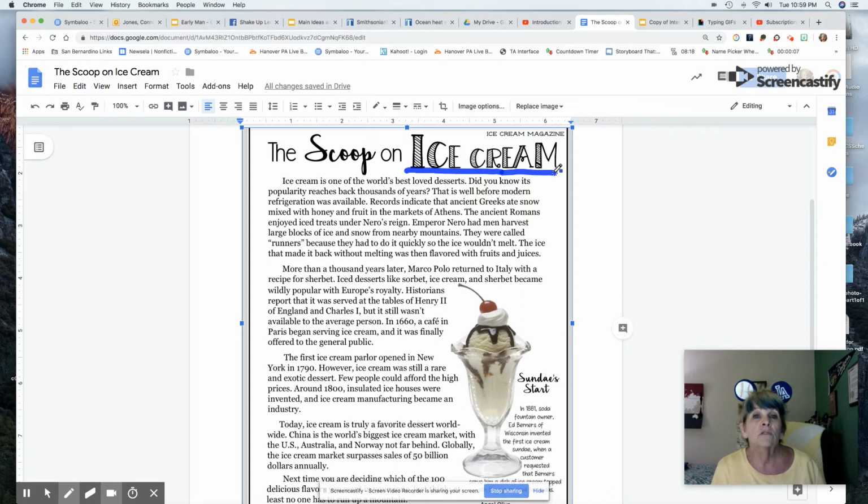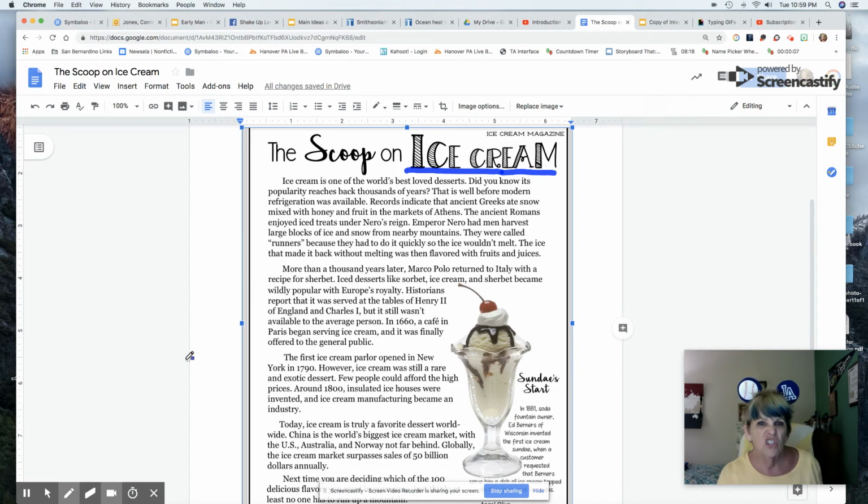Ice cream is one of the world's best loved desserts. Did you know its popularity reaches back thousands of years? Well, that is well before modern refrigeration was available. Records indicate that the ancient Greeks ate snow mixed with honey and fruit in the markets of Athens. The ancient Romans enjoyed ice treats under Nero's reign. Emperor Nero had men harvest large blocks of ice and snow from the nearby mountains. They were called runners because they had to do it so quickly that the ice wouldn't melt. The ice that made it back without melting was then flavored with fruits and juices.